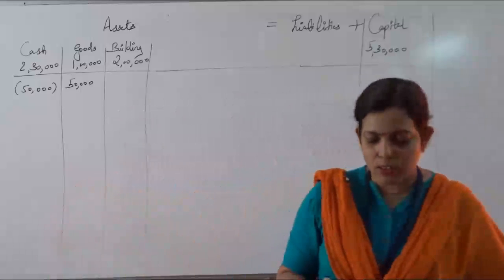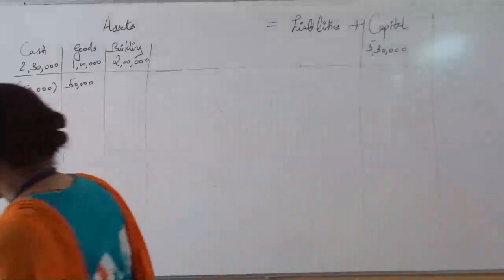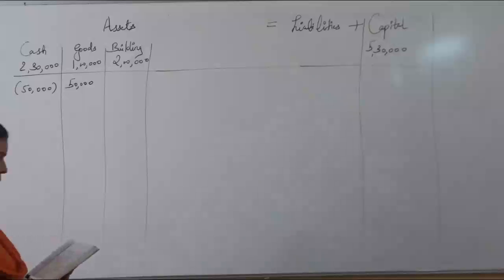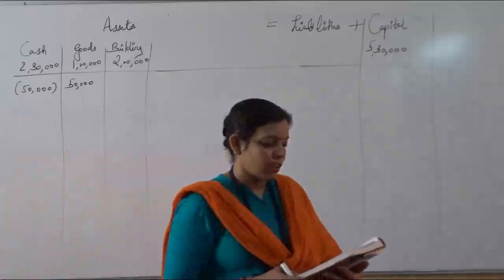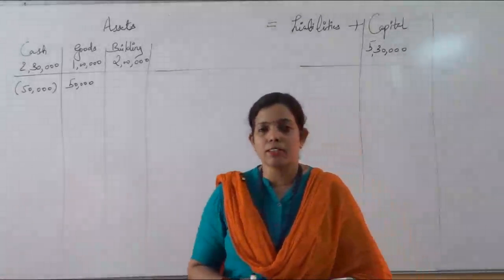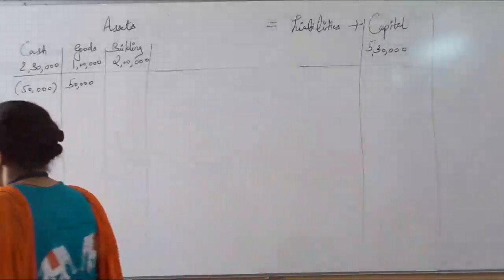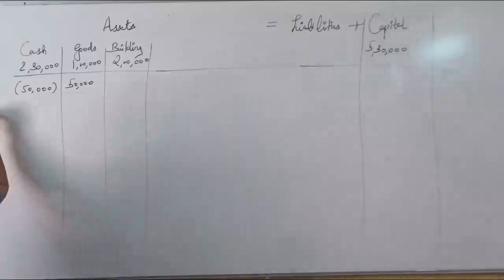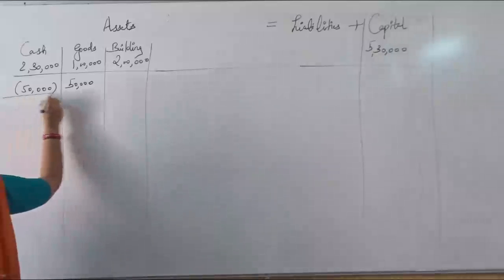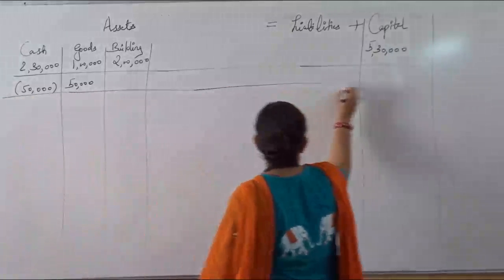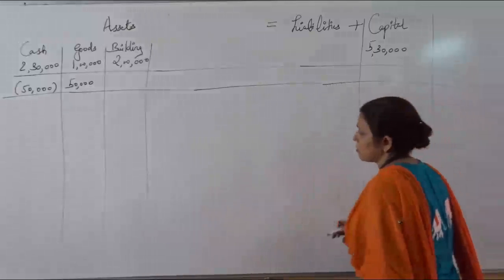Then the next transaction, the third one, sold goods. How much can you see? 20,000 goods have been sold for 35,000. And since no name is mentioned, it means the transaction has been done in cash. Transaction number 3. Draw a line so that there will be no confusion. Make the line properly after every transaction.